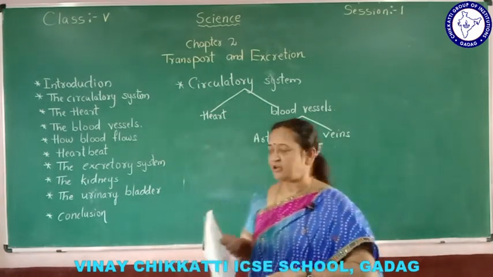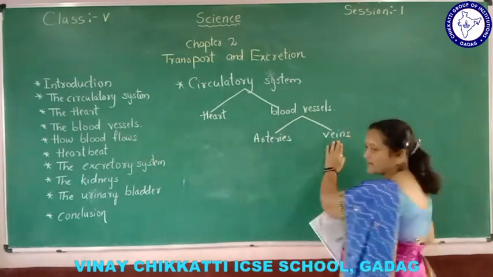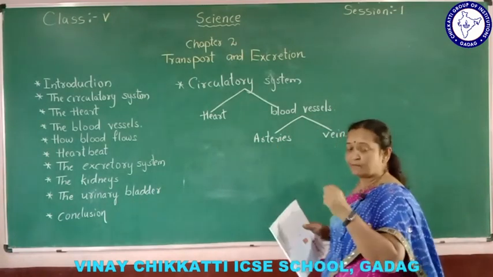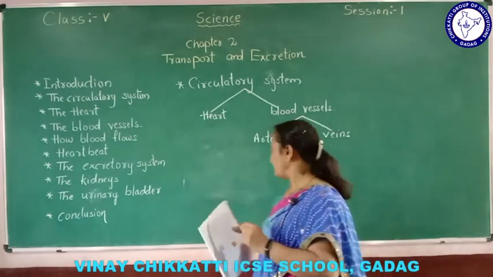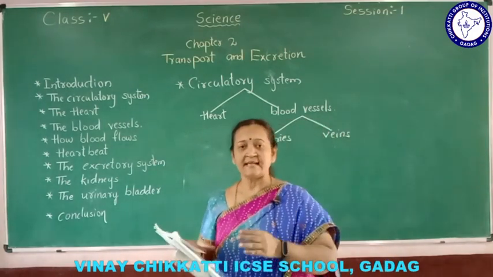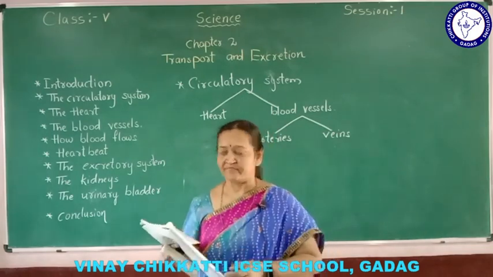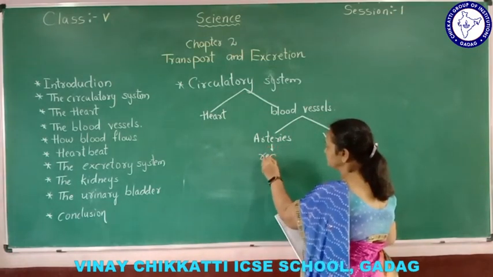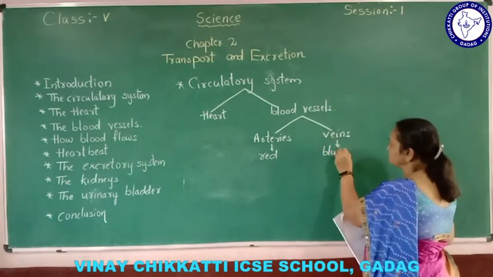Now here, we already learned that we have two types of blood vessels. One is arteries, another one is veins. So here, what does an artery do? Artery carries blood from the heart to the remaining parts of the body. And veins collect all waste products and carry impure blood from all the parts of the body to the heart. Now arteries are red in color and veins are bluish in color.